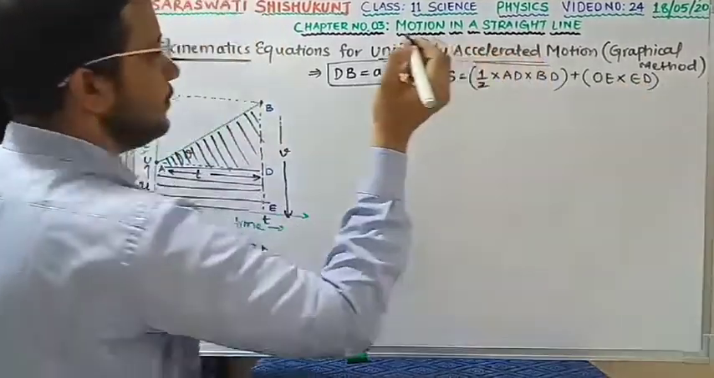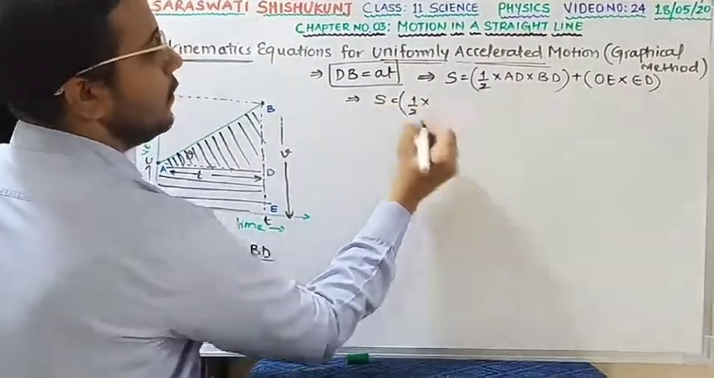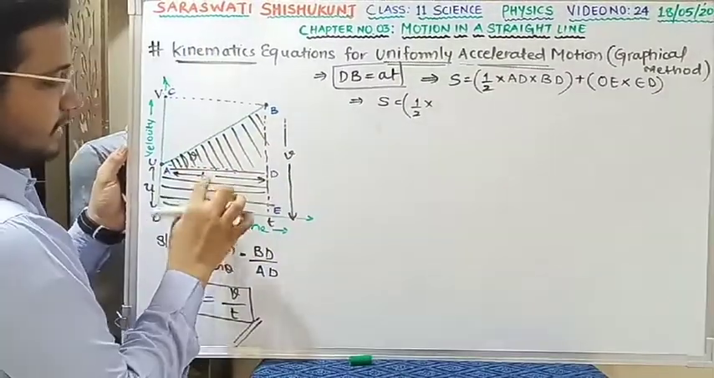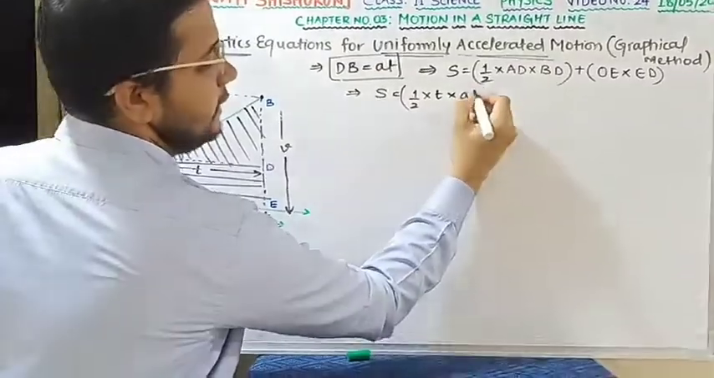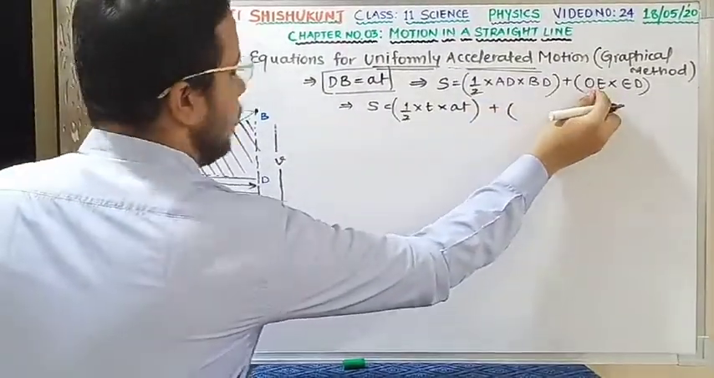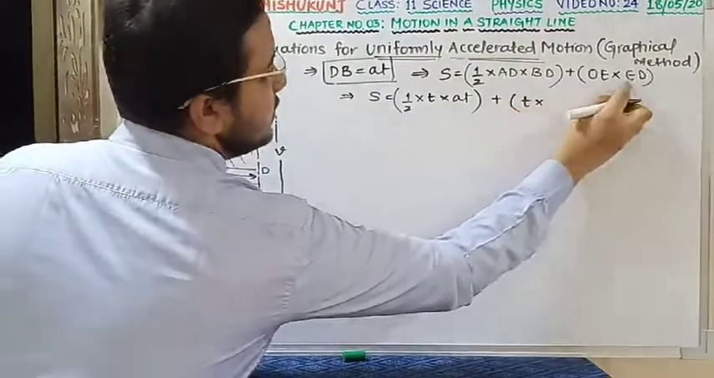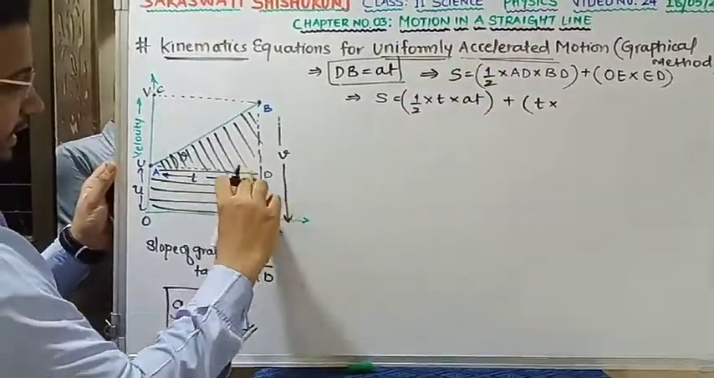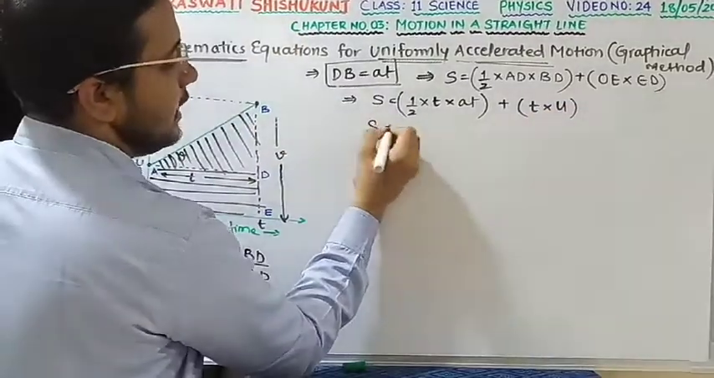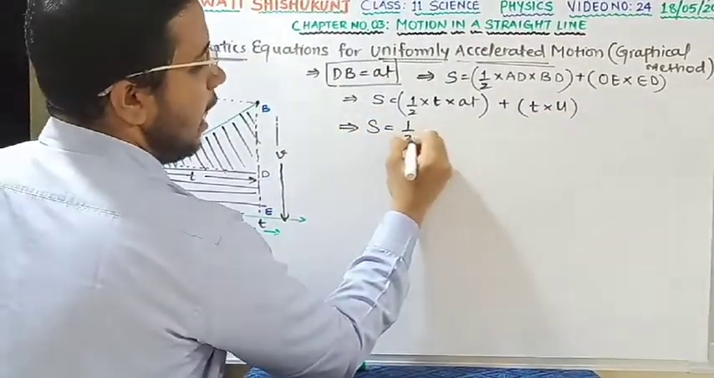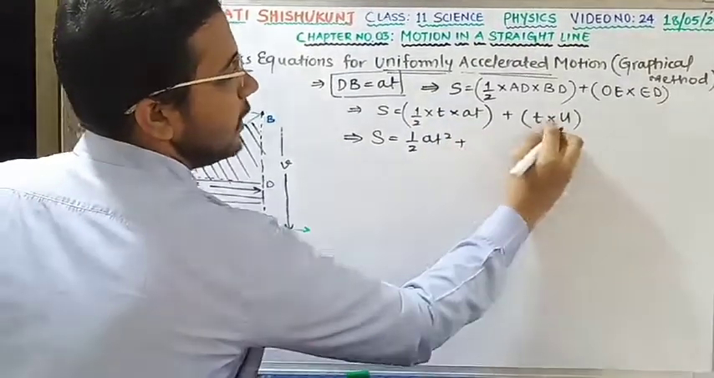Is this clear? So I am substituting the value. S = 1/2 into what is AD? AD is nothing but T. What is BD? Already I have found out, that is AT plus what is OE over here? OE is nothing but T. And what is ED? ED you have to check. ED is nothing but U, already mentioned in the graph. So my answer: S = 1/2 × T × (AT + U).